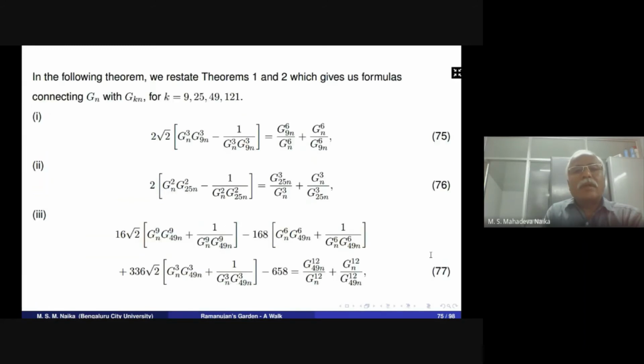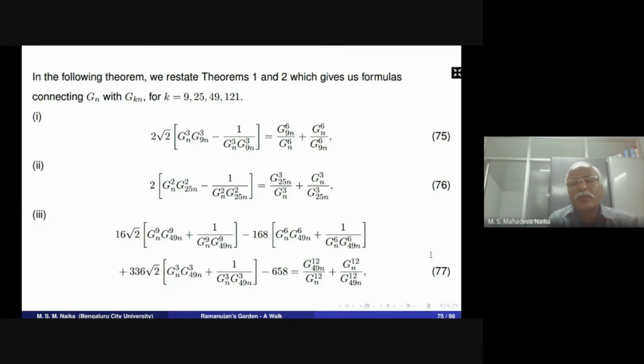In the following theorem, we state theorems 1 and 2, which give the two class invariants defined by Ramanujan: one is small gn and the other is capital Gn. We call this the Ramanujan-Weber class invariant because Weber already defined and found some values for the capital Gn.